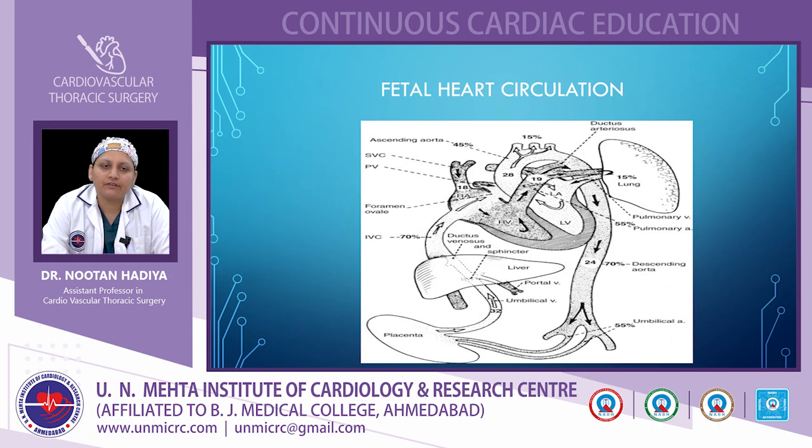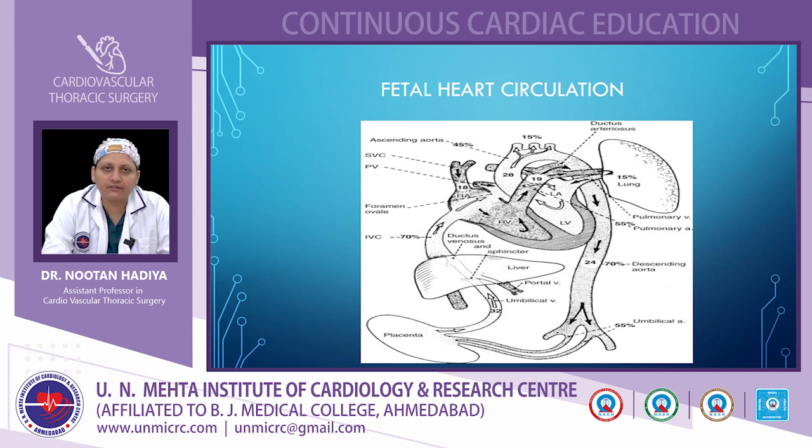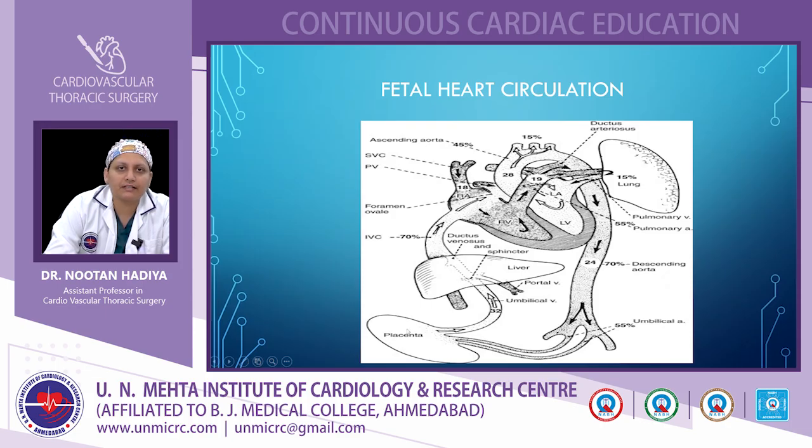For better understanding of the pathophysiology of congenital heart disease, fetal heart circulation is the basis. Here we discuss the fetal heart circulation for the development of the bridge that will give the pathophysiology of congenital heart disease. The placenta receives most of the ventricular output, approximately 55%, and has the lowest resistance in fetal heart circulation. From the placenta, the blood goes to the ductus venosus, and from there to the IVC to the right atrium.